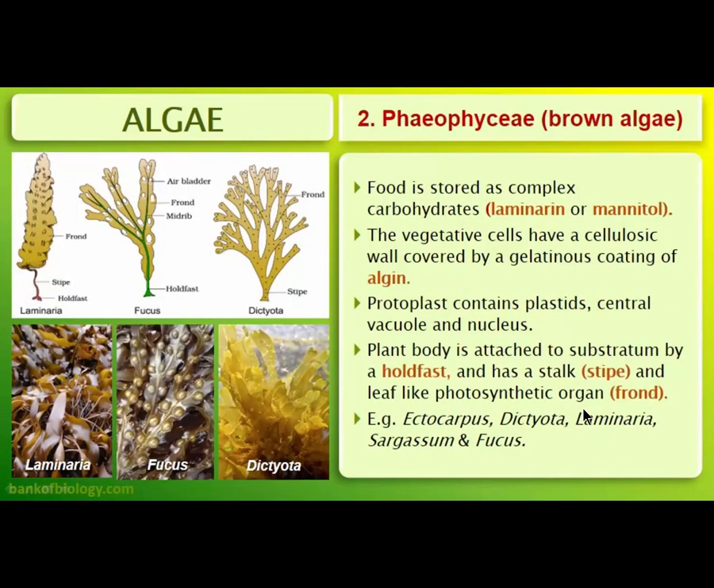Now food is stored as a complex carbohydrate, that is laminarin or mannitol. The vegetative cell has a cellulosic wall covered by a gelatinous coating of algin, which gives the characteristic texture of this algae, a very mucus-like structure. If you look properly at the alga Laminaria, you can find it out. The body can be divided into a flat frond, a stem-like stipe, and a root-like structure, which is not a root but actually a sucker known as the holdfast. It helps in the attachment of this algae onto the substratum.